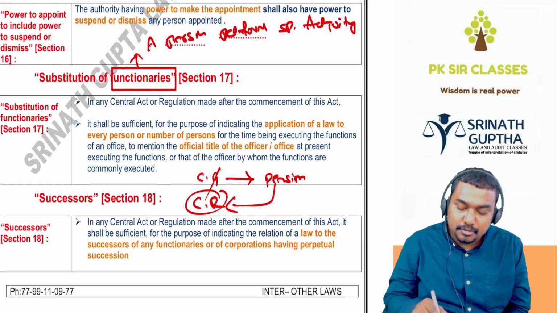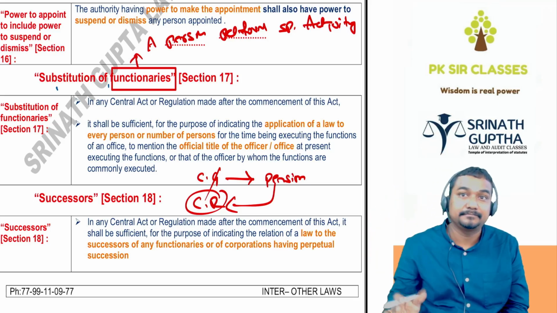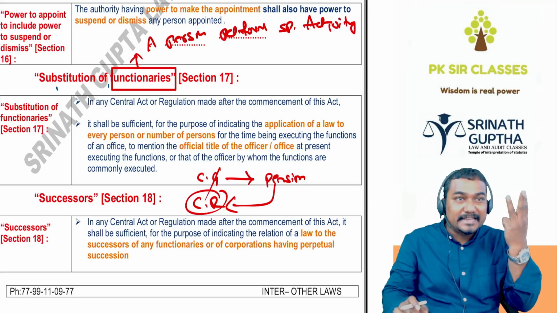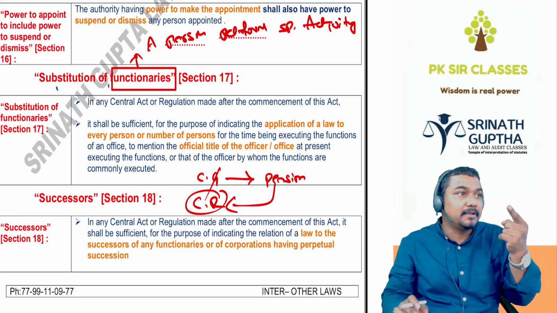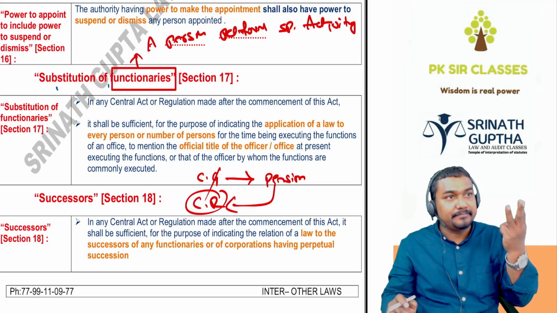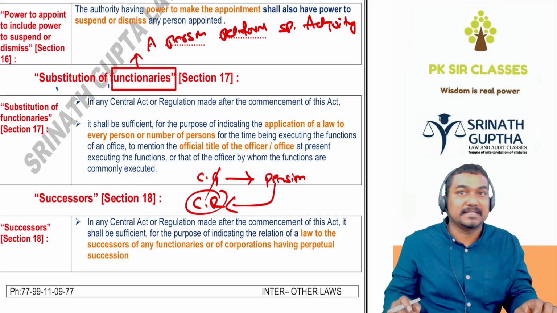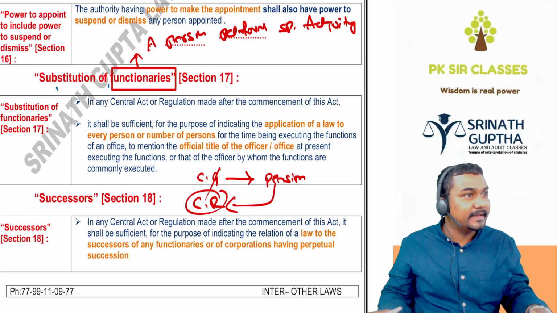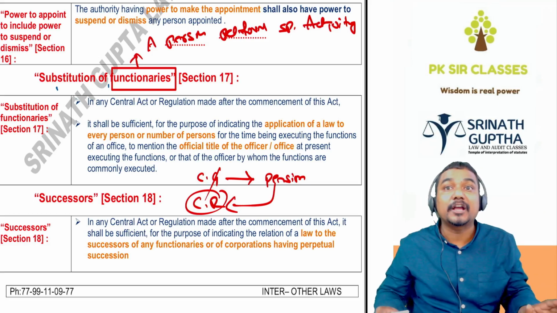Next, substitution of the functionaries. Functionaries means a person who is performing a particular activity in the college. Principal, one functionary; vice principal, one functionary; senior faculty, one functionary; junior faculty, one functionary; in the police department, constable, one functionary which performs one activity; head constable, one functionary; CI, SI, DGP, IAS, all these are functionaries. Functionary means a person performing a particular activity. Clear, beta? So we can appoint a person by office or by the functionary also.